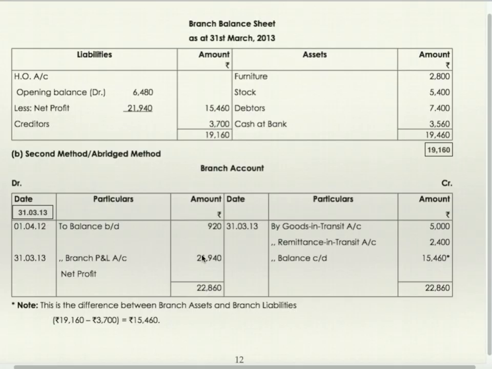Only net profit will be recorded, and the entry for net profit is branch account debit to branch profit and loss account. Now, as per second method, branch account will not tally, it will show a balance. Here the balance is 15,460, which is exactly equal to the difference between branch assets and liabilities. 19,160 minus 3,700 is 15,460.